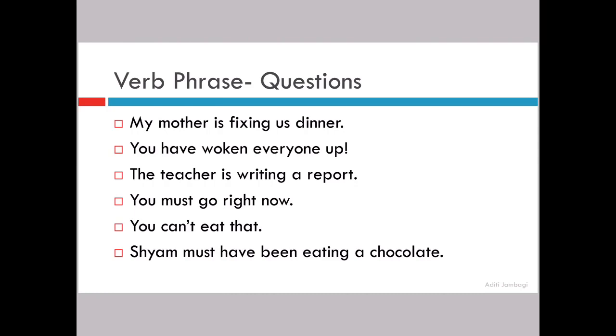Sham must have been eating a chocolate. Must have been eating. All are verbs. So this big thing, 4 words together, is your verb phrase. Must is your modal verb. Have been, helping verbs. And eating is your main verb. Understanding? So let us see the answers. My mother is fixing us dinner. I have underlined all the verb phrases. Just pause for a second if you want and underline and check your answers.